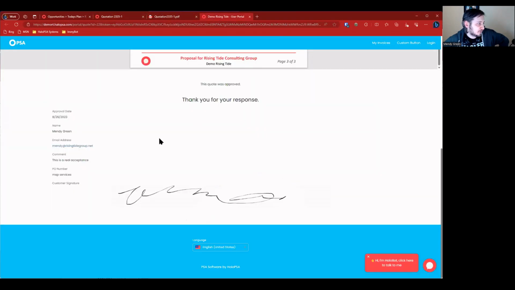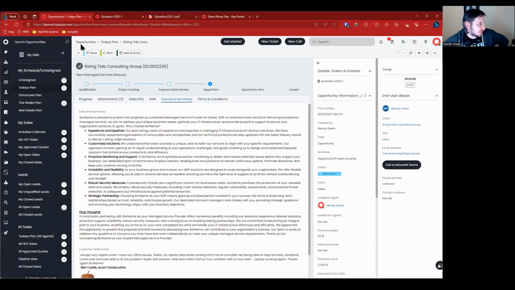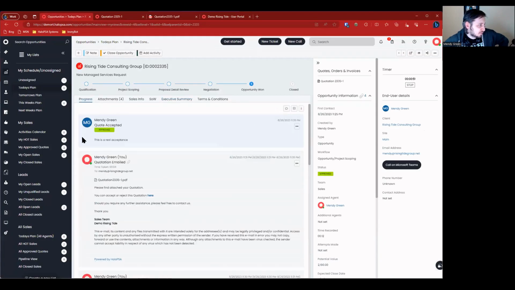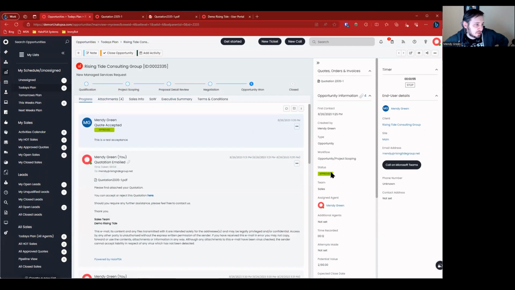So this is going through, it's been approved. We got the signature, we got the comment, so on and so forth. I already showed you all that stuff here. And over here, we should be able to see quotes accepted, real acceptance. We got our attachments, including signature. We have our quotation, and it's been marked as approved.